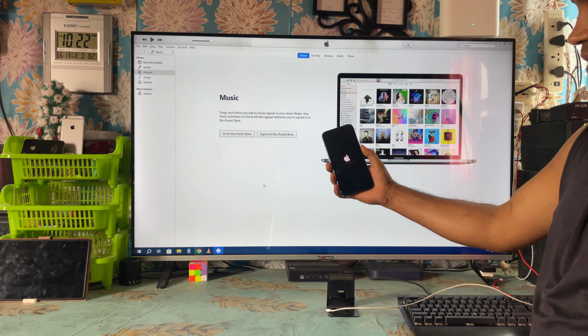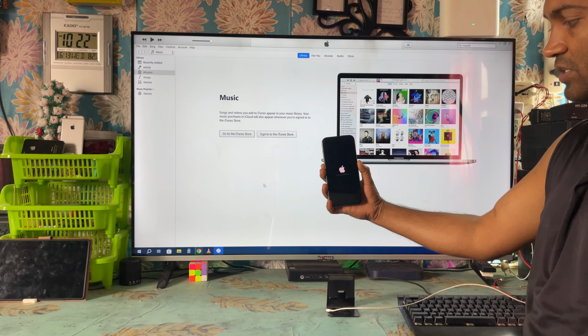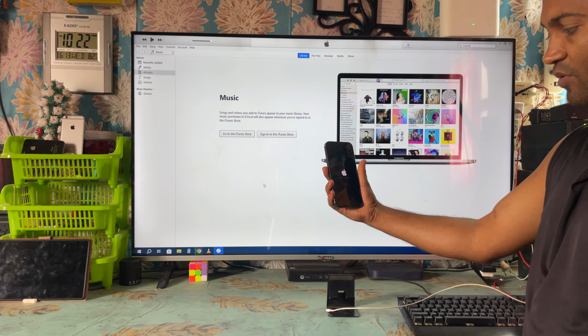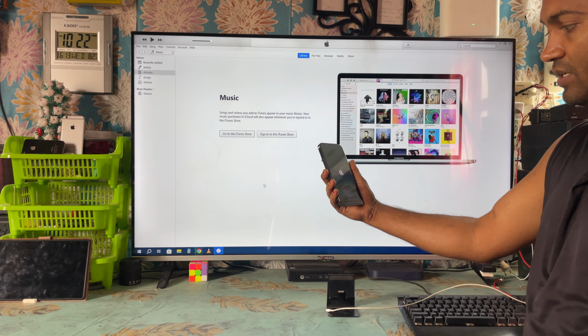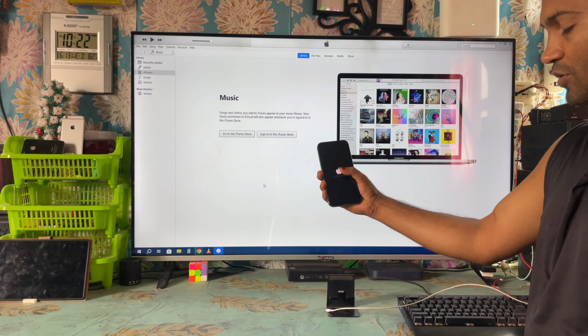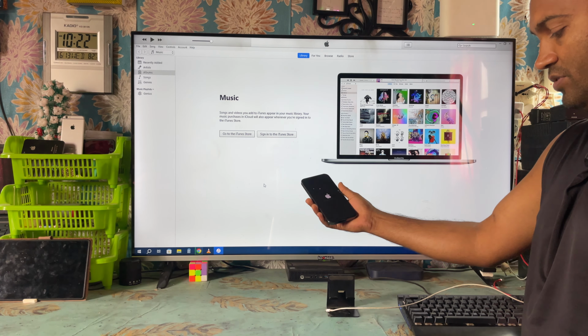When any Apple device is stuck on the Apple logo and not going forward, not going backward, not restarting, not looping, nothing is happening, it's just frozen on the Apple logo, what's the remedy or solution?